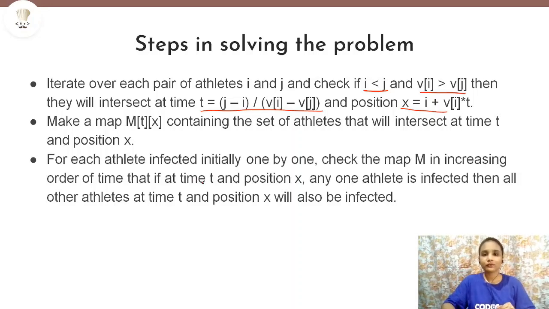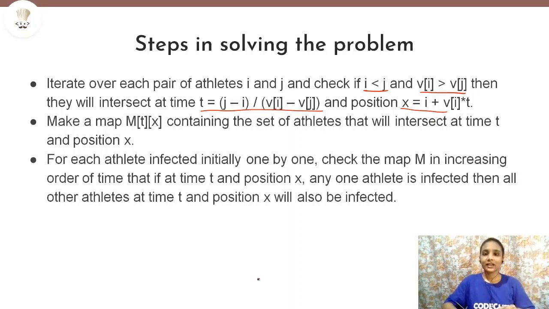We are using brute force here, so we'll make each one initially infected and then check the map in increasing order of time, that if at position t comma x any one athlete is infected, then all other athletes at that position and time will also be infected. And that is how we'll reach our final answer.